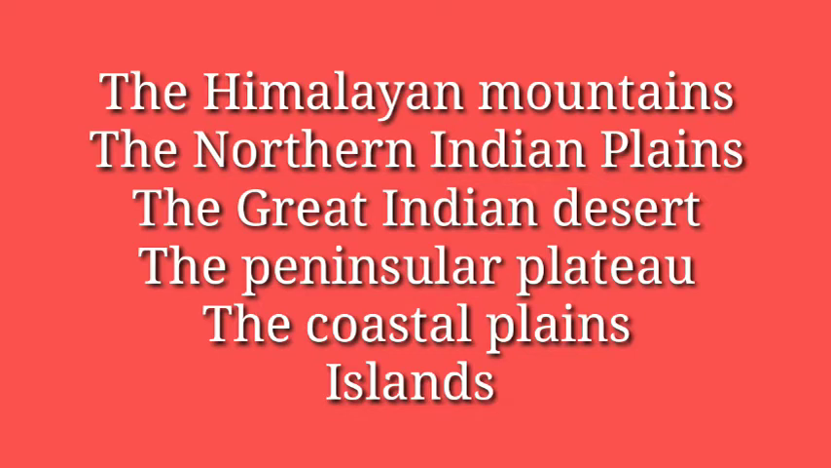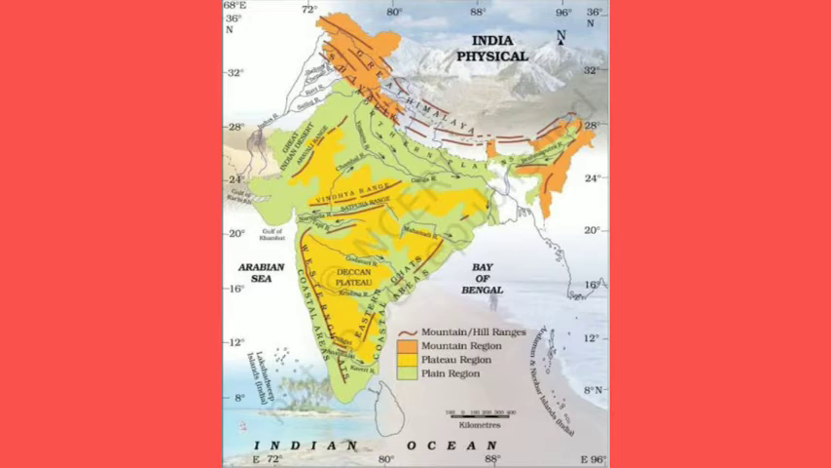India is marked by a diversity of physical features such as mountains, plateaus, plains, coasts, and islands. Standing as sentinels in the north are the lofty snow capped Himalayas. Let's divide our physical divisions like the Himalayan mountains, the northern Indian plains, the great Indian desert, the peninsular plateau, the coastal plains, and islands.